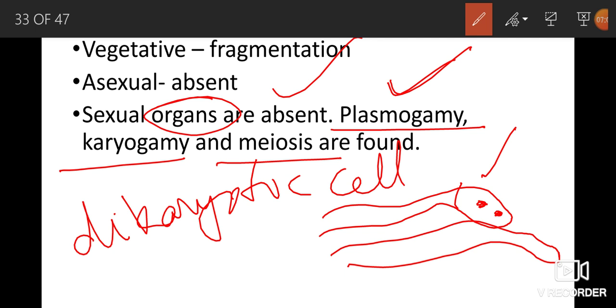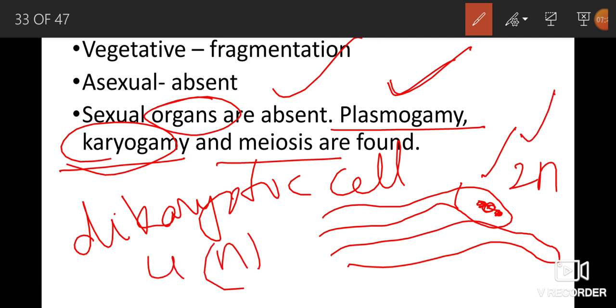That is called karyogamy. At this time, the nucleus is in the diploid state, that is 2n. It undergoes meiosis to form 4 haploid spores. It occurs in the basidium.